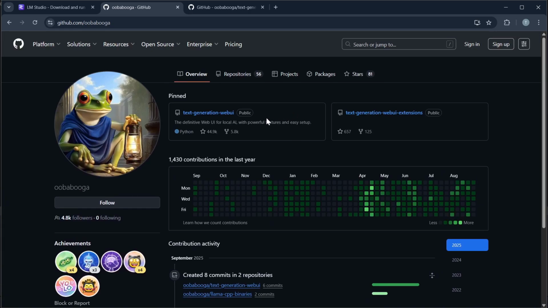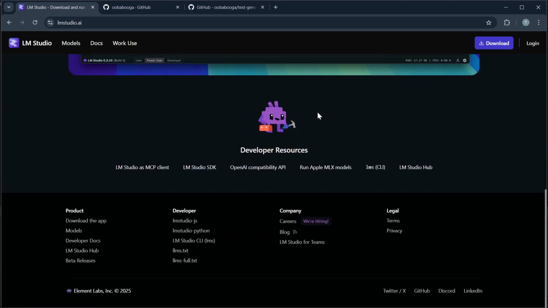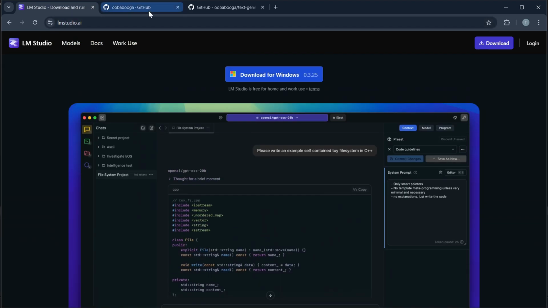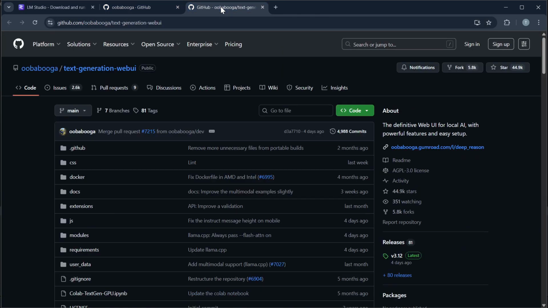Number two, their ease of use. LM Studio is designed for beginners with a clean UI and one-click model downloads, while Uba Buga is developer-oriented with more complex setup but deeper control.